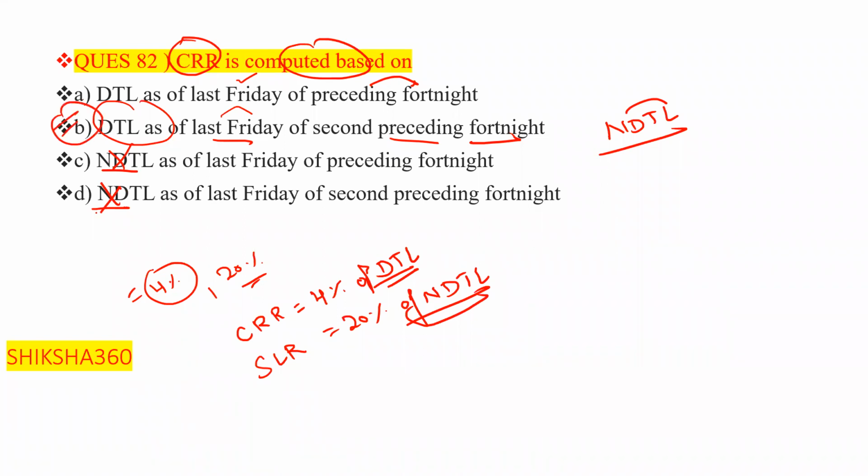Please remember once again that CRR is with respect to the DTL and SLR is with respect to the NDTL. So in the place where they mention SLR, we will go with option D, that is the last Friday of the second preceding fortnight. The answer is the same, but just one thing differs: NDTL or DTL.